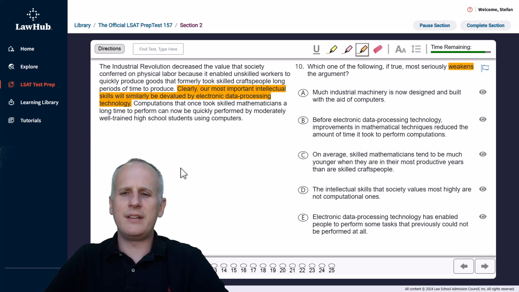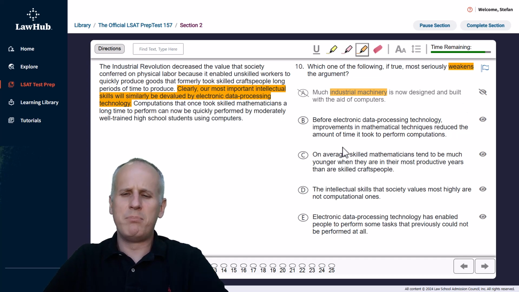So, reading from the beginning of the choices, choice A, with our highlight tool ready to identify reasons to eliminate. Much industrial machinery is now designed and built with the aid of computers. Well, we don't actually really talk about the industrial machinery, and we're concerned with the intellectual skills. So this is just a conflation of a bunch of terms. They're hoping that you just remember some of these words and grab choice A kind of in a huff, but A has absolutely nothing definitive relating to the conclusion there.